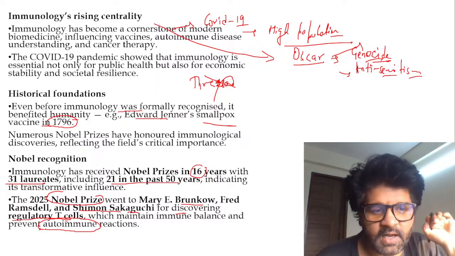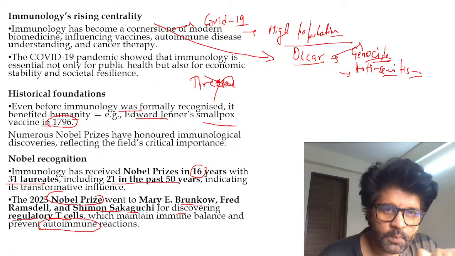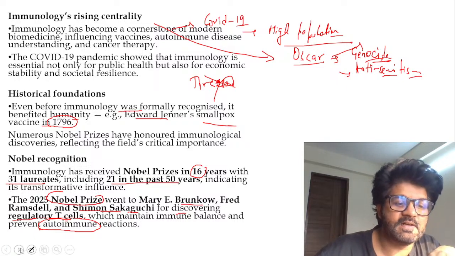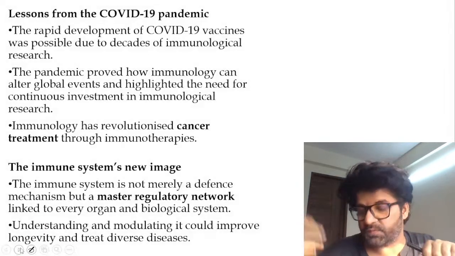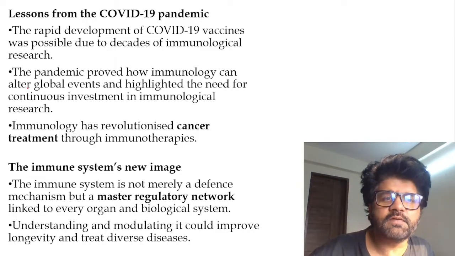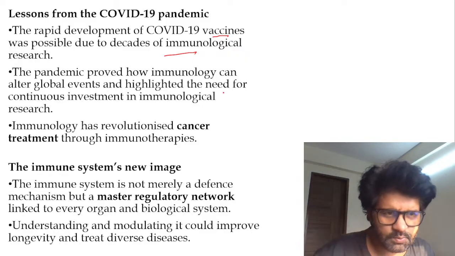Anyway, people hate science and tech. So okay, so autoimmune means a scenario where your immune system is attacking your own body. So it prevents that. T cell prevents that. It has one particular gene which we have talked about in the previous articles. Cool, let's focus. So lesson from COVID-19 pandemic, we have to focus on vaccine, we have to focus on immunological research. That's what they are talking about.